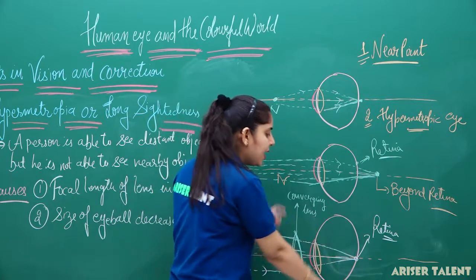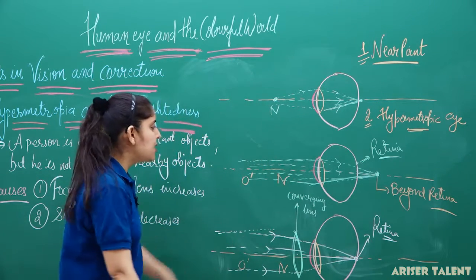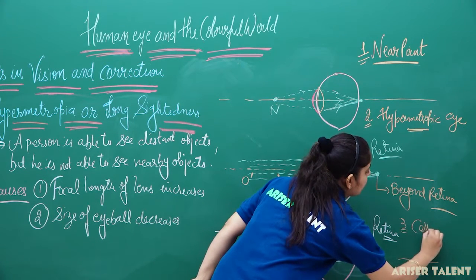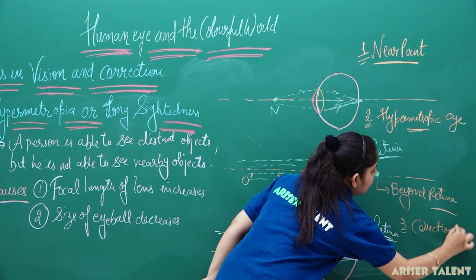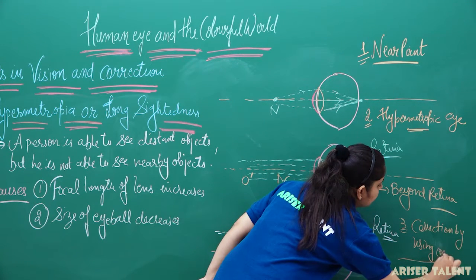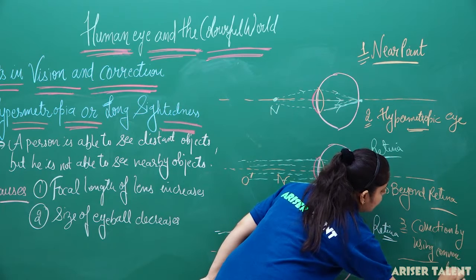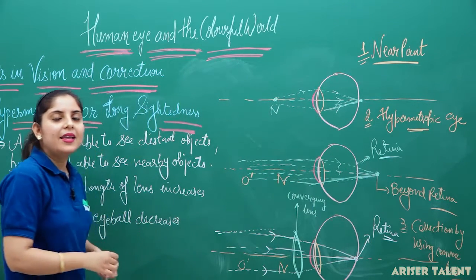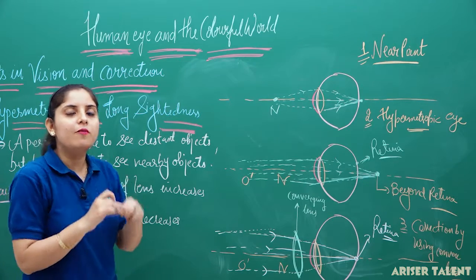So this is the retina and you are getting the image here. So this is the correction by using the convex lens. Okay, so the hypermetropic eye is corrected by using the convex lens.